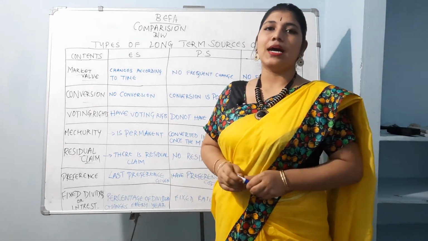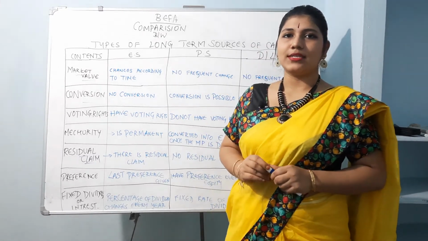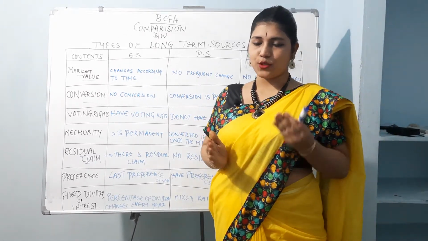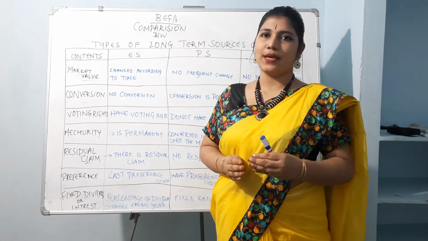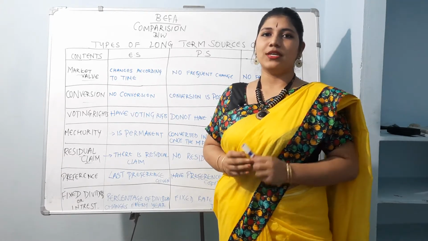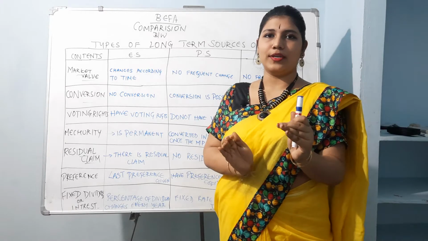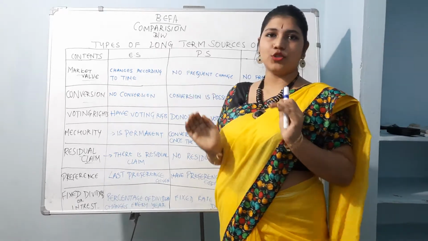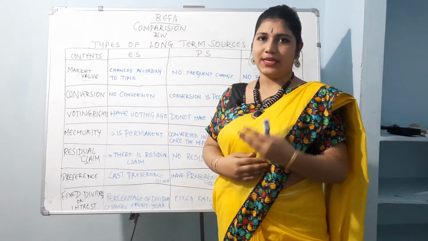Today we are going to see the topic called comparison between types of long-term sources of capital. In the last class, we were discussing the different types of sources of capital that are required by a joint stock company. Now we are just seeing a half part of it, that is called long-term sources of capital. We have many types in that, right?